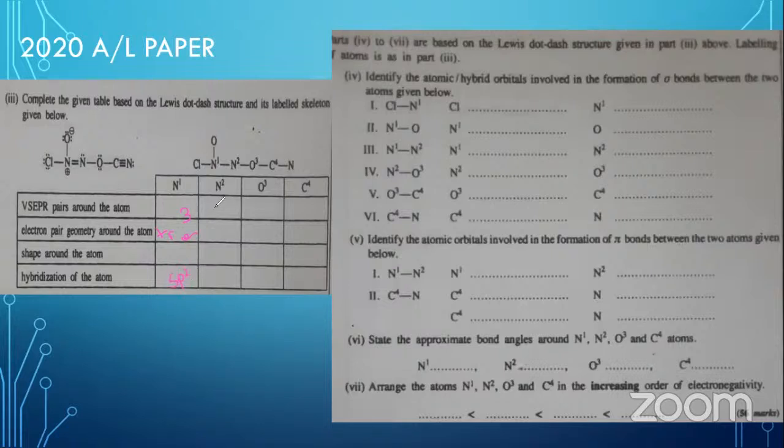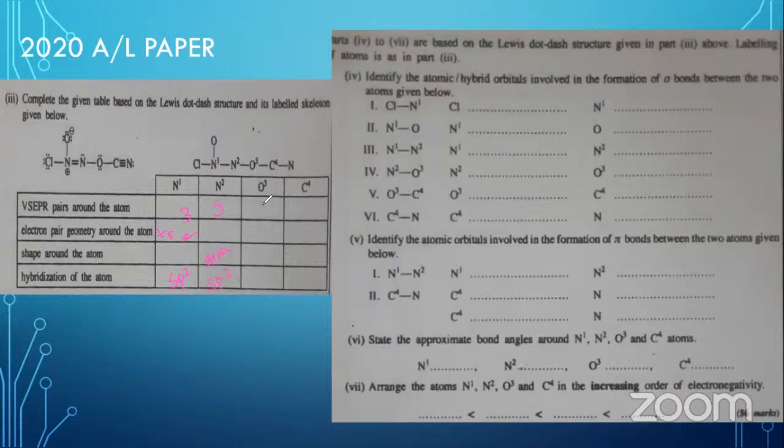Then the next one is also coming with 3 repulsion units, N2. If you have 3 repulsion units, they are arranged according to the geometry as trigonal planar, but the shape is derived differently because of the presence of a lone pair here. So you can take that the lone pair is there, and because of that the shape is derived as angular. Then the hybridization is also sp2.